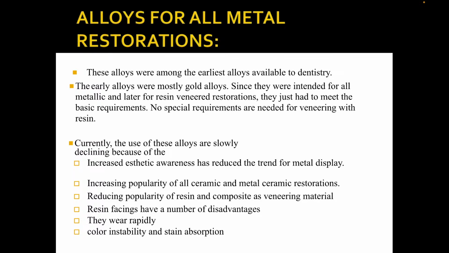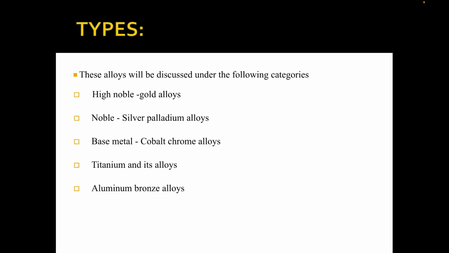Currently the use of these alloys is slowly declining, because increased aesthetic awareness has reduced the trend of metal display. The increased popularity of ceramic and metal ceramic restorations is reducing the popularity of resin and composite as veneering materials. Resin facings have a number of disadvantages: rapid color instability and stain absorption. Types: these alloys are discussed under the following categories.